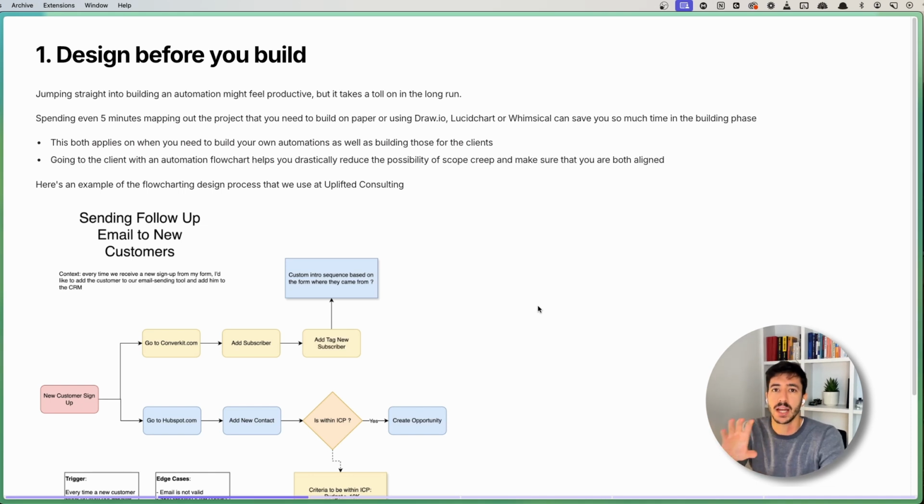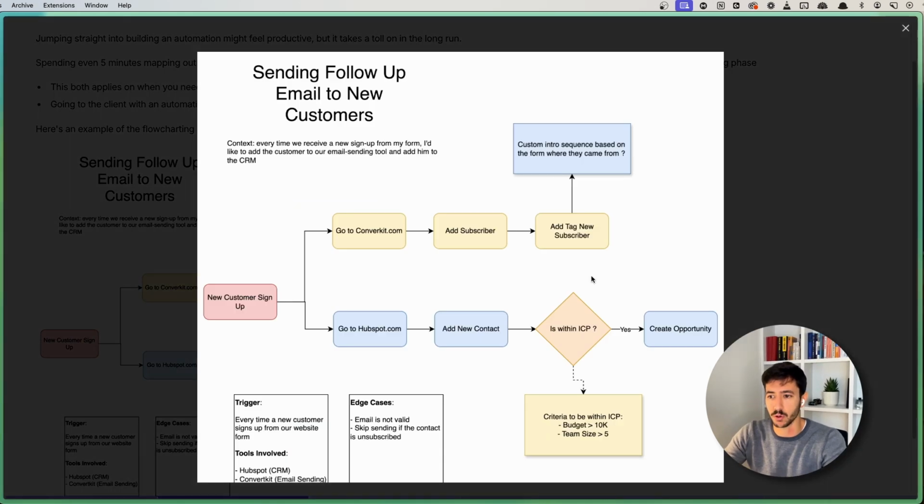So instead, even spending 5 minutes prior to actually starting the building phase in creating a map or a flowchart like the following, where you can have a better idea of what you actually need to do, goes a very, very long way. This is both because it gives you clarity about the different steps involved in a workflow that you need to build, as well as when it comes to delegation, you can have a business analyst who is focused on this process, and a developer who has a much better view just because they have a flowchart like the following.